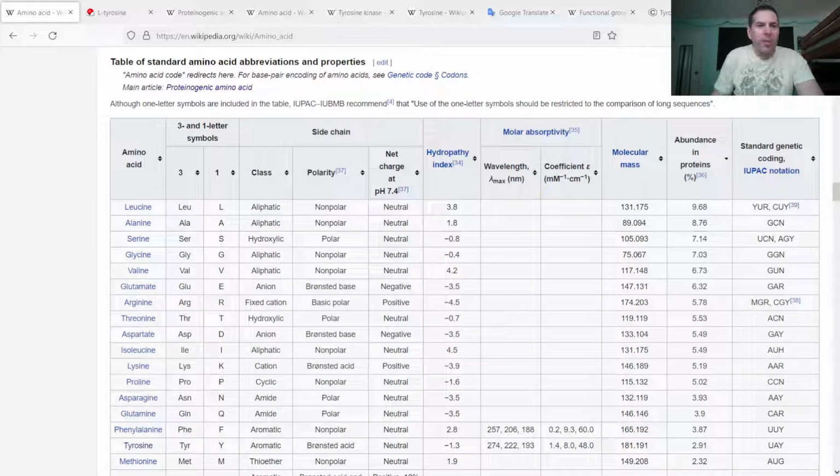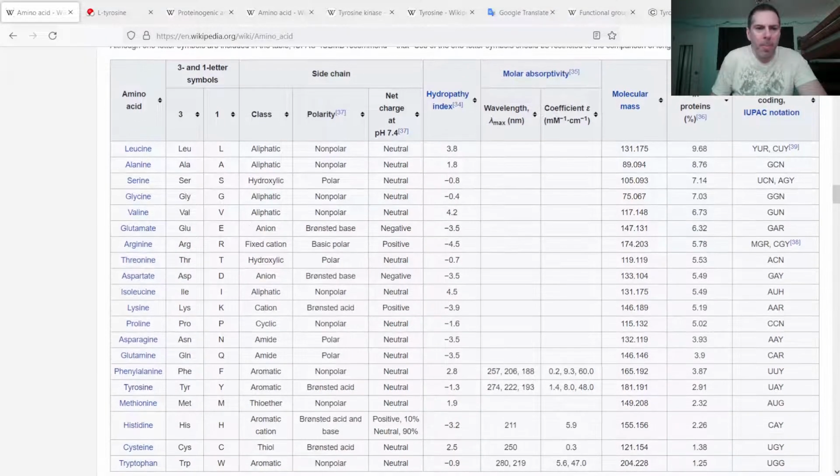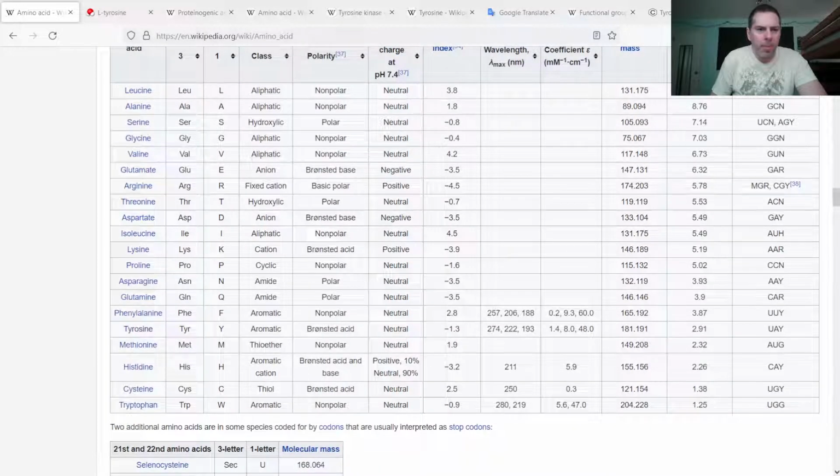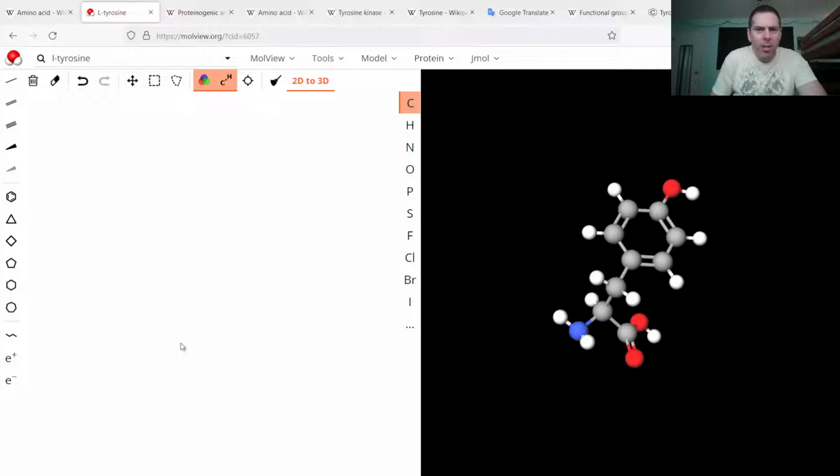Tyrosine is very similar to phenylalanine. It's aromatic, except it has a hydroxyl group added on. So let me draw it. Alpha carbon, carboxyl group on the side here, and amine group on the side here.